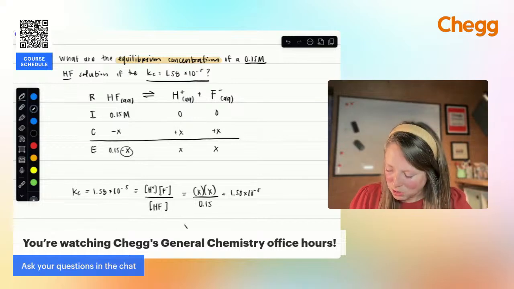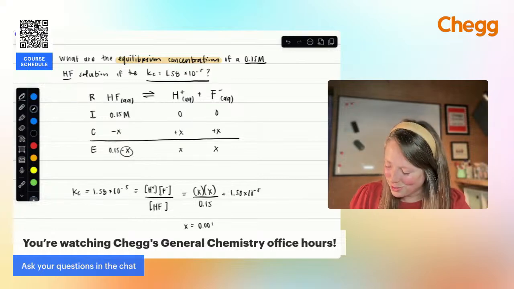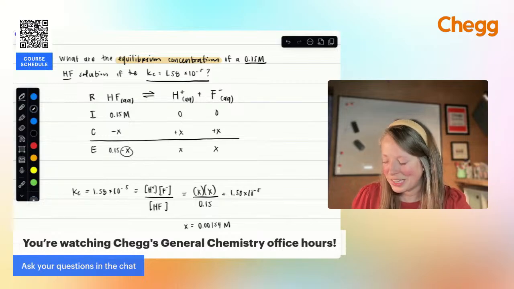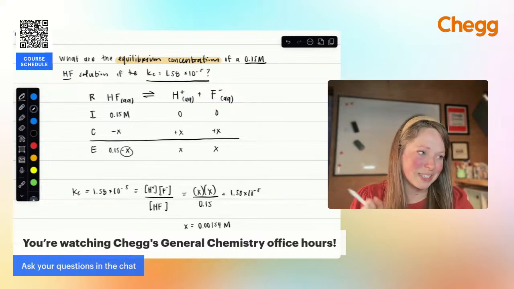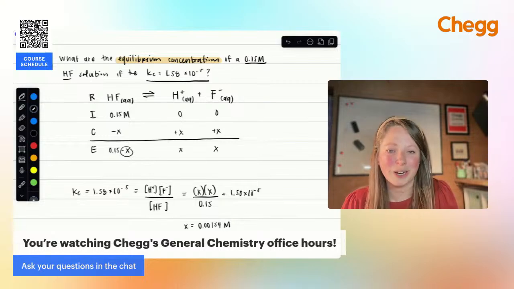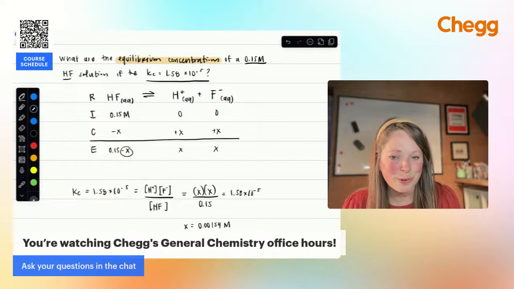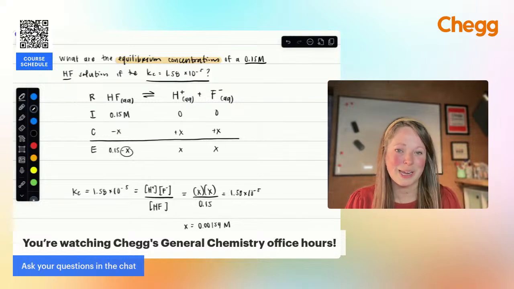So what would that be? x would be equal to 0.00154 molar. If you were paranoid about the 5% rule, you can then run that back in. So use the percent ionization. Compare your H+ to your HF concentration. If I look at my H+, 0.0015 molar compared to 0.15, that's 1.2%. So it is small enough that we can ignore x, and that's going to be the case, I'd say, 9 times out of 10 with these types of questions.